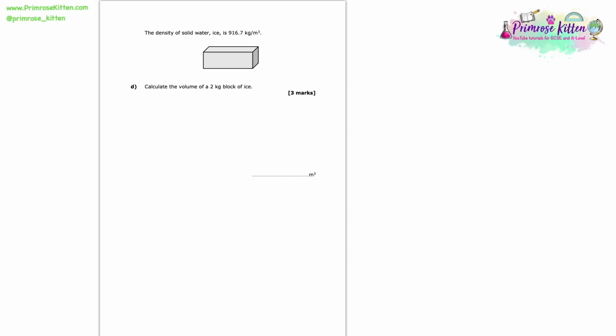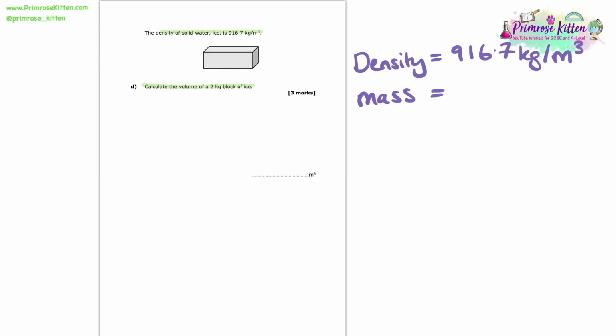The density of solid water, ice, is 916.7 kilograms per metre cubed. Calculate the volume of a 2 kilogram block of ice. So this is a calculation question. We need to write down the equation that's relevant. Here we're being asked about density and volume. So that means we're going to use the equation that density is equal to mass over volume.